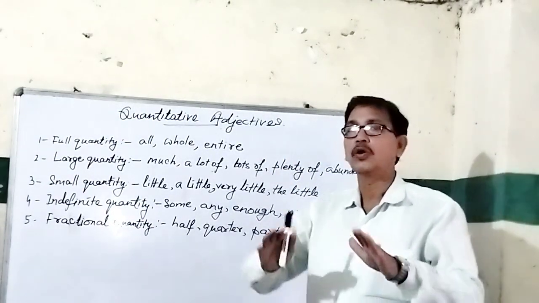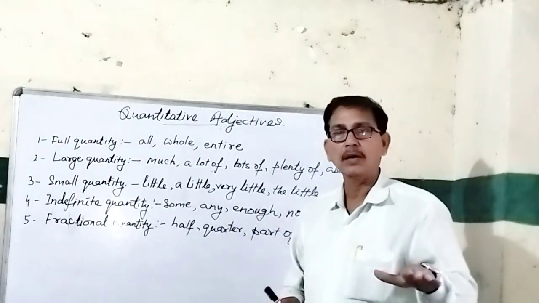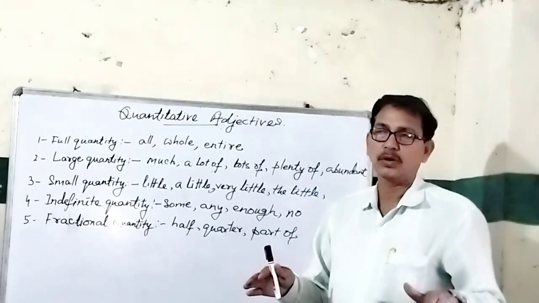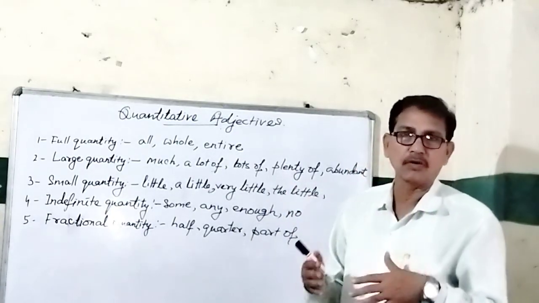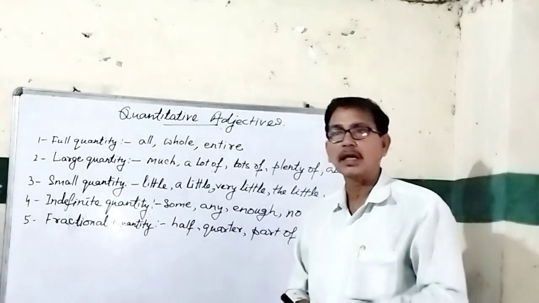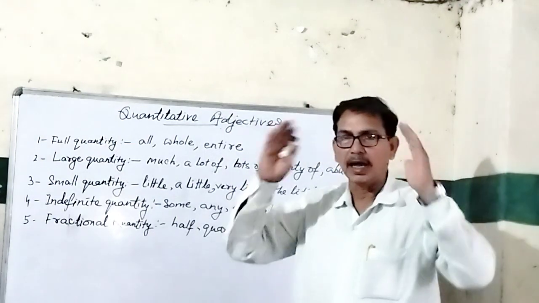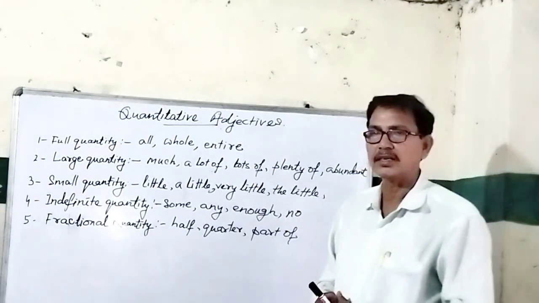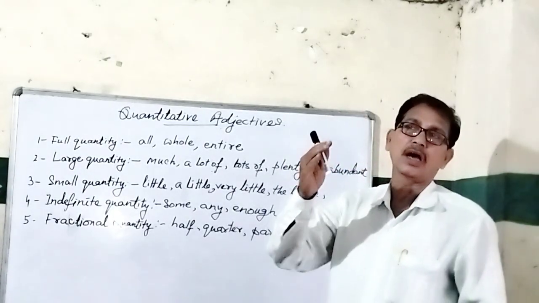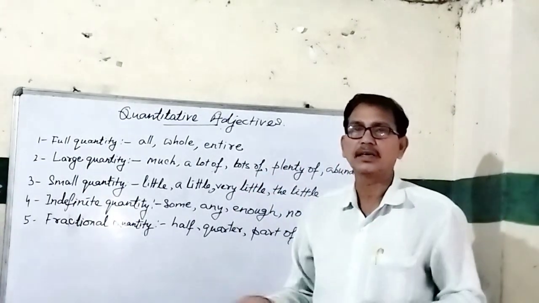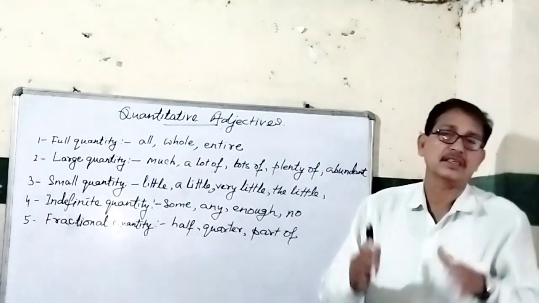So first of all, qualitative adjectives we have discussed in the previous videos, about qualities. We classified them according to our sense organs: that which we see, hear, smell, taste, touch, and mental or judgmental sense, etc. We described qualitative adjectives according to shape, size, color, etc. But now we are going to talk about quantity.